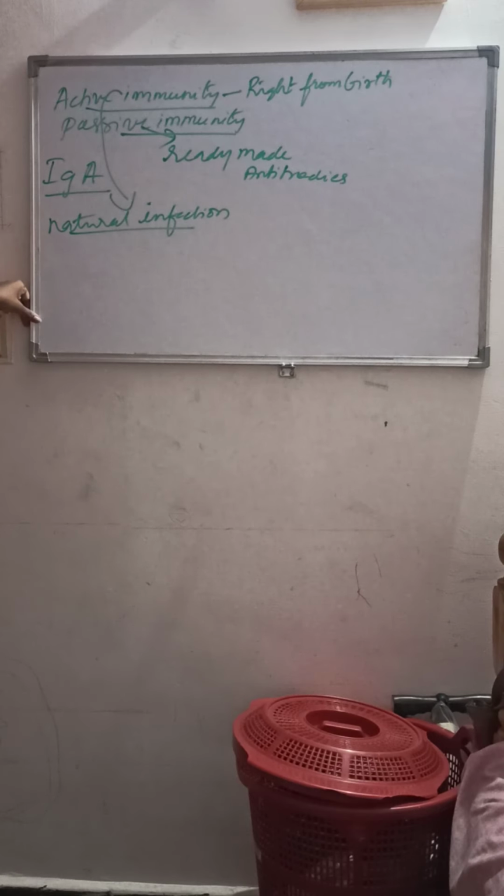antibodies. So what is a vaccine? A vaccine is nothing but a ready-made antibody, right? In active immunity, the antibodies will immediately produce. That means they are already there. The antibody which is already there has to come into picture when the antigen